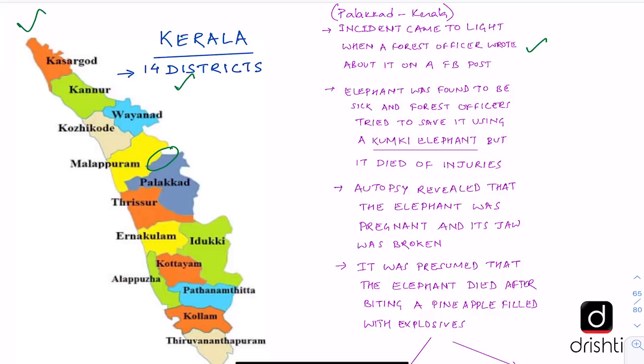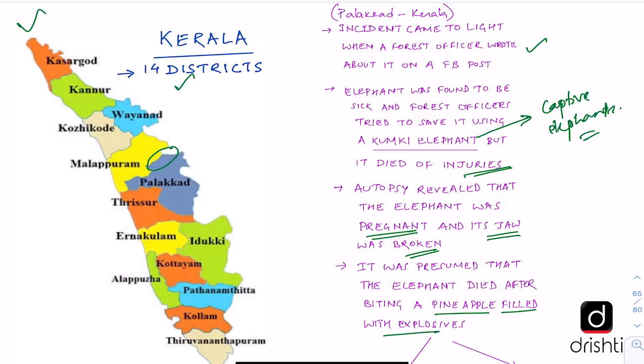The animal was found to be sick, and the forest officers tried to save it using a kumki elephant. Here we should know what a kumki elephant is. Kumki elephants are captive elephants which are used to capture wild elephants. But before the forest department could rescue the elephant, it died of the injuries suffered by it. Only after the autopsy was it discovered that the elephant was also pregnant and its jaw was broken. It was presumed that the elephant had died after biting a pineapple filled with explosives.